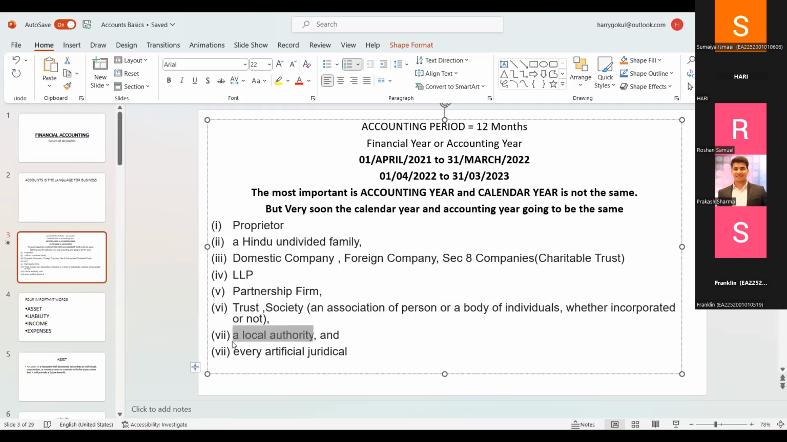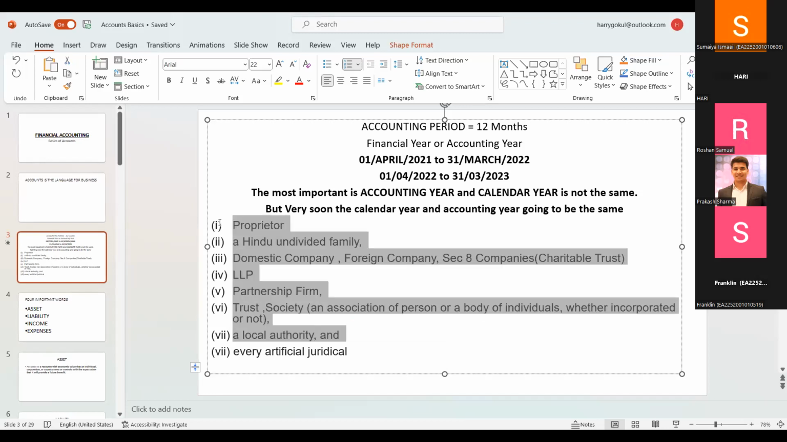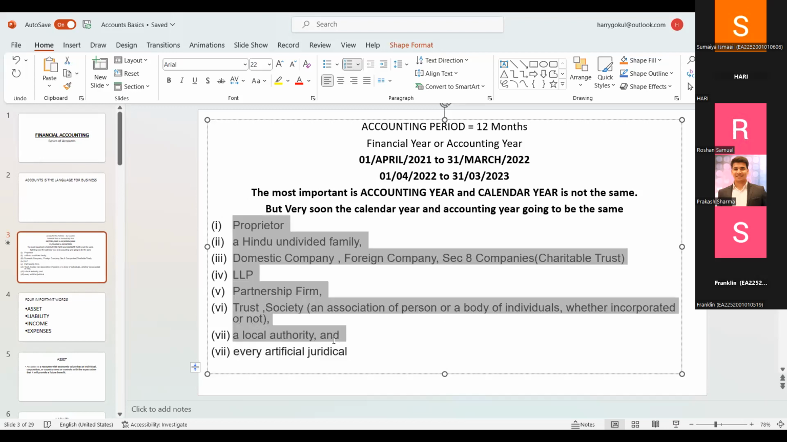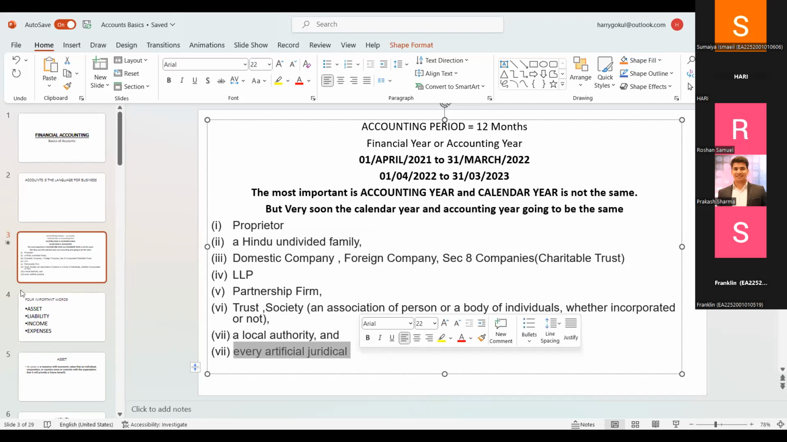And local authorities, like governments and municipal authorities. They come under local authorities. And artificial judicial persons, which are not covered above in the 7, for example, temples. Tirupati Tirumala Devasthanam is not a person, it's an artificial person. So they won't come under those categories. The last category will include all those things.